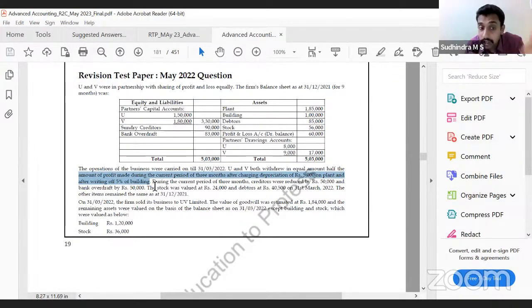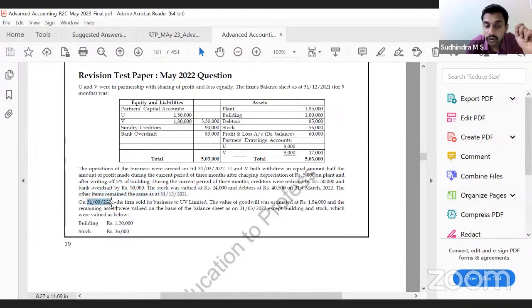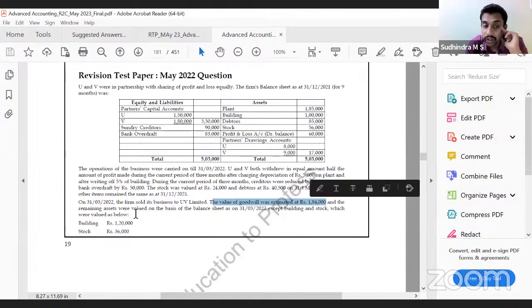Creditors were reduced by 50,000, bank overdraft by 50,000, stock was valued at 24,000, debtors at 40,500 at 31st March 2022. Other items remained the same as at 31st December 2021. On 31st March 2022, the firm sold its business to UV Limited. The value of goodwill was estimated at 1,84,000.